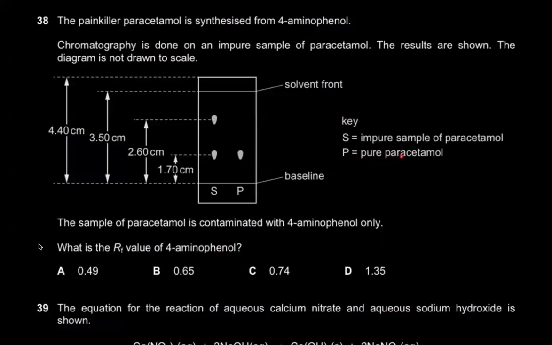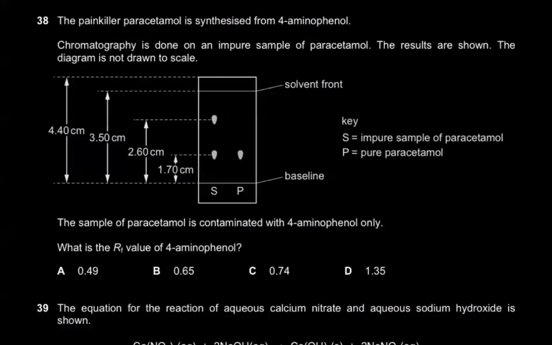P is pure paracetamol. So this is the pure substance that was present in L. This is the impurity. This S is basically the impure sample, right? In this S, since this is coinciding with P, that means both are the pure substance. But that's the impurity that is present because it's not coinciding with the pure sample, right?